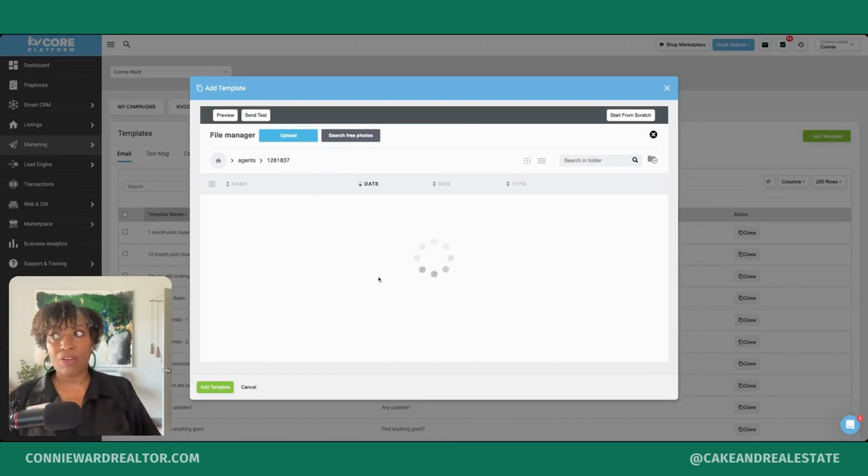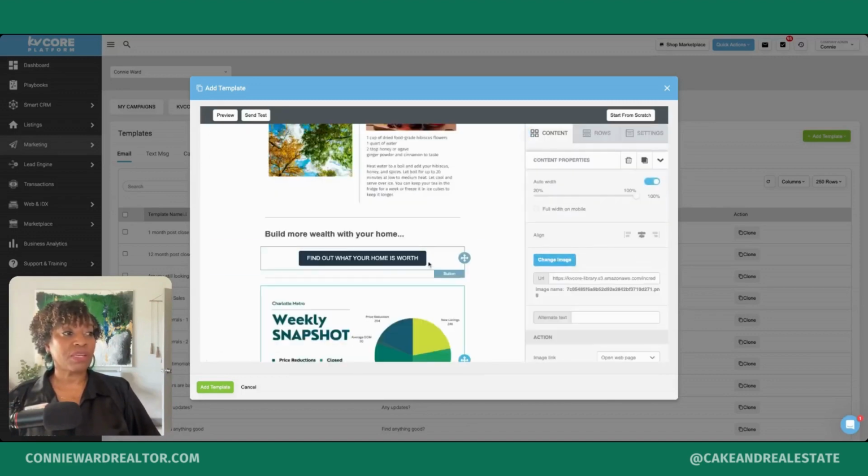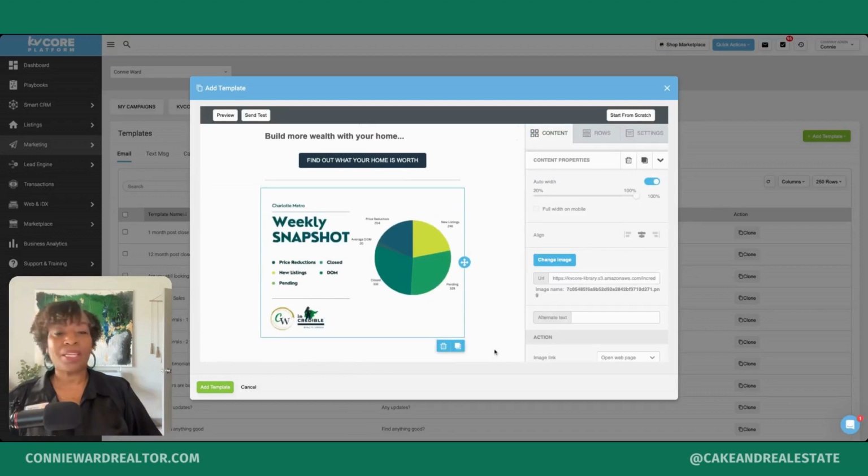So the weekly snapshot image, I create this in Canva. So the way that I create that content is, let's insert the image first. So we insert the image. So this is my weekly snapshot. Okay, done. So I create my weekly snapshot in Canva. What I do is I have a template that creates the pie chart, and then I link a Google spreadsheet to that Canva file. And I go to MLS. I get the numbers that I'm going to be including in the snapshot.